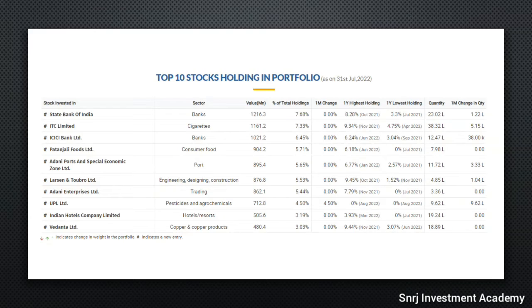This is the main reason why I am going with Mirae Asset, because in the Mirae Asset fund there is not much investment in State Bank of India. Even though they have some investment, it is only 3%. But here the major portion, around 7.68 percent, is in State Bank of India. Other companies are very good, and that's a call to be taken by the fund manager, based on his investment strategy.